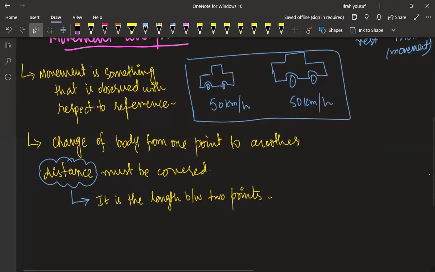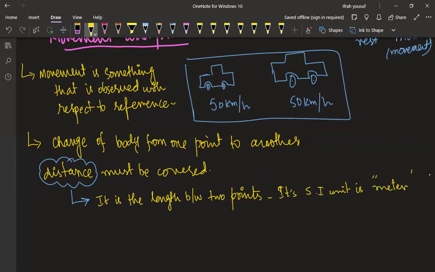When we measure things, it must be defined with a specific unit. The SI unit is the meter. So what does SI mean? Standard unit, or we can say System International, the standard that is defined internationally.